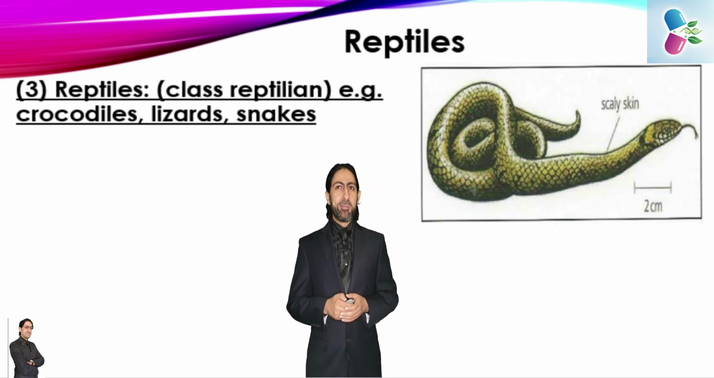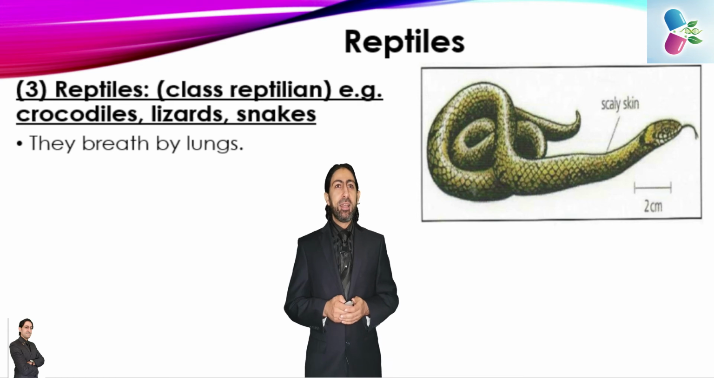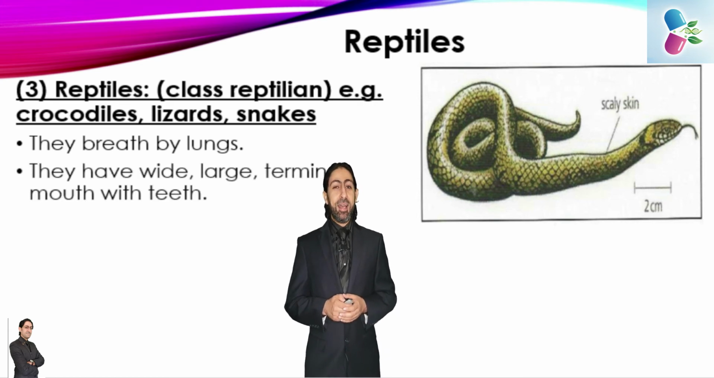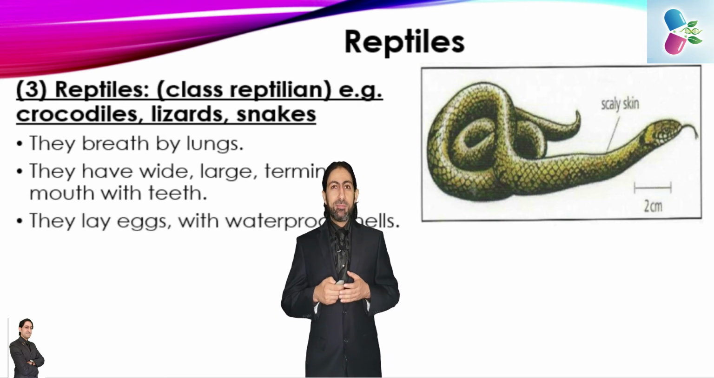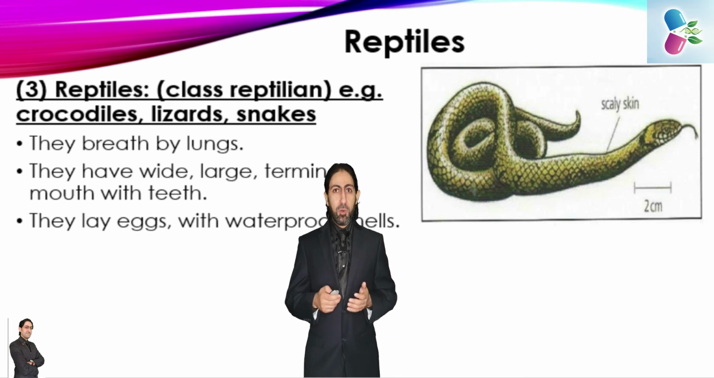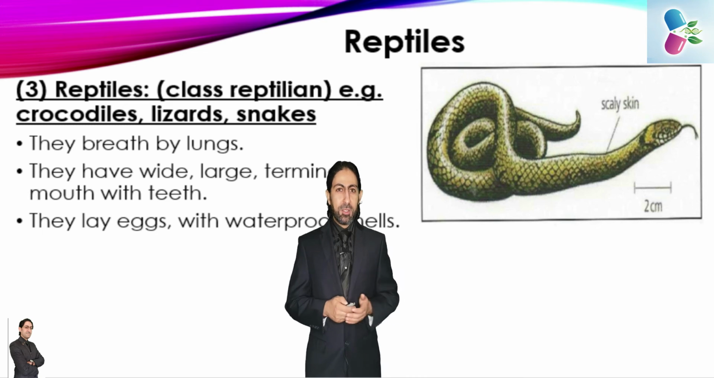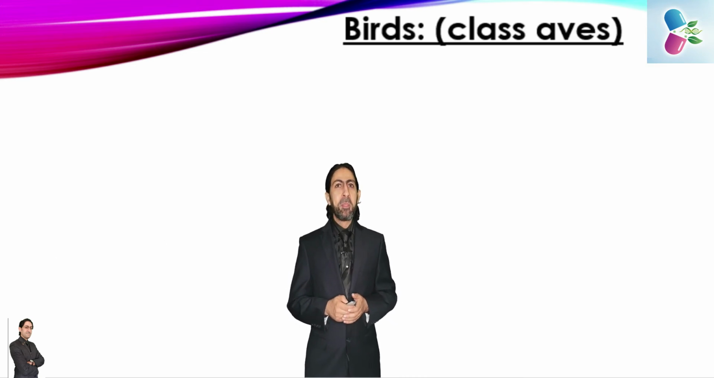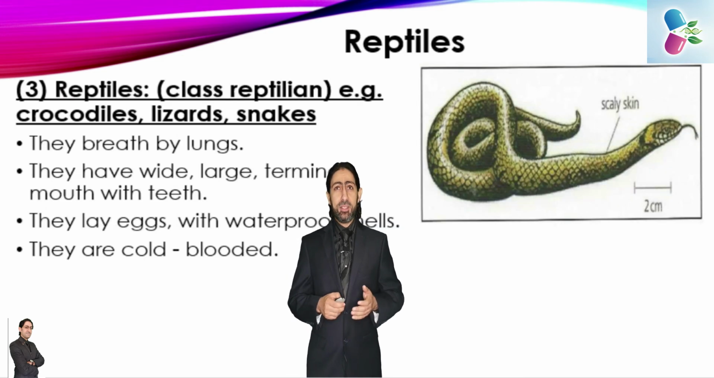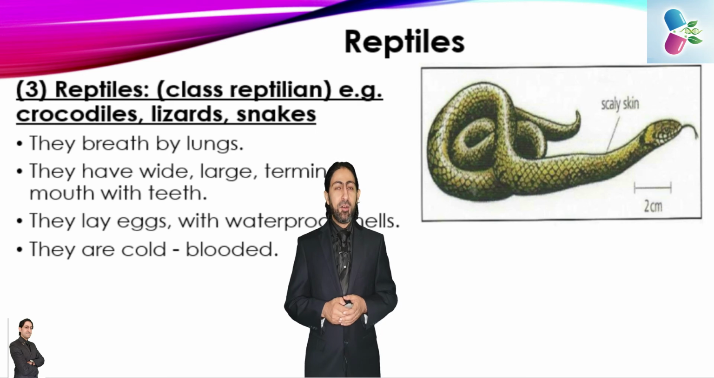In continuation of the properties of reptiles, they breathe by lungs. They have a wide, large terminal mouth with teeth. They lay eggs with a waterproof shell, and this is the first time we hear of a waterproof shell, because they are terrestrial forms. They are cold-blooded also. So we finished talking about the features of Reptilia, or class reptiles.